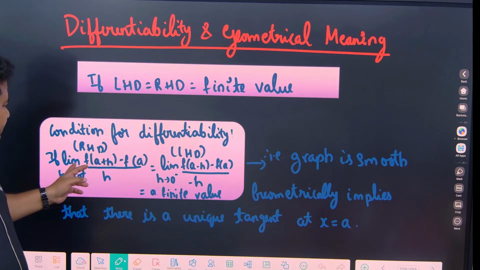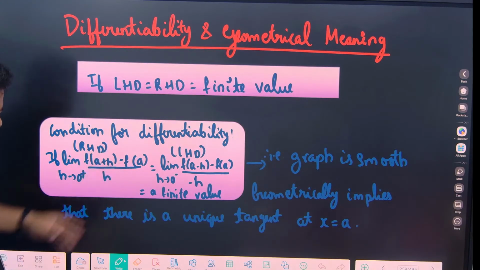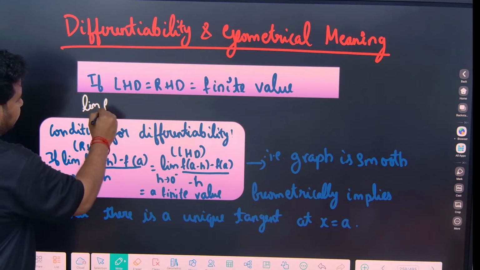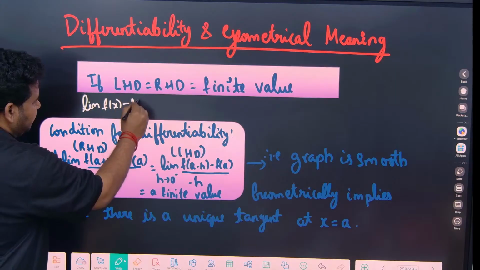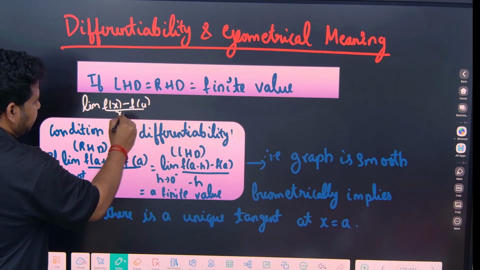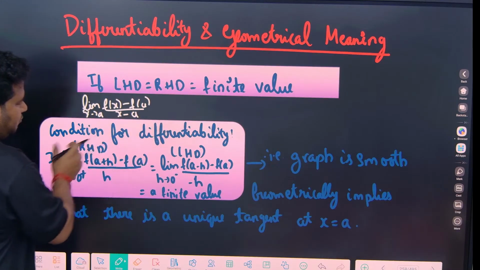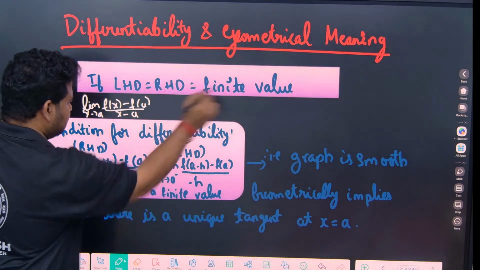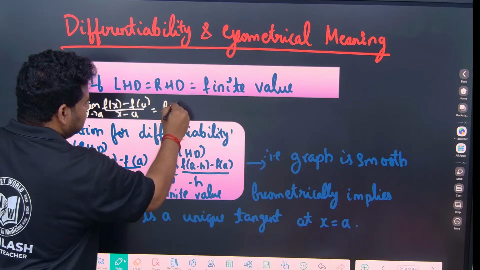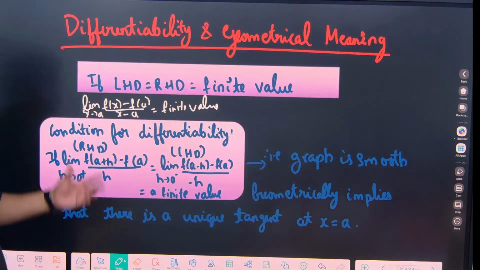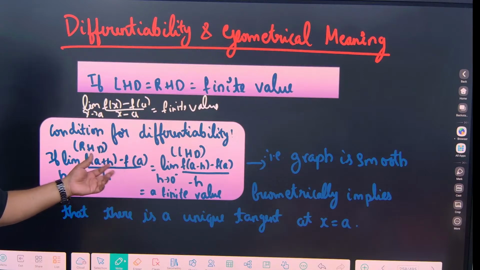The condition for differentiability is what? No need to remember it like this, you can write it as: limit of f of x minus f of a by x minus a, as x tends to a. If you are getting some finite value, then we say that the function is differentiable.